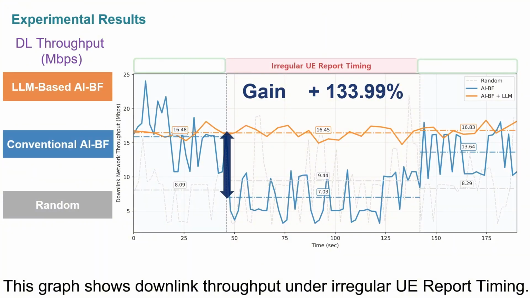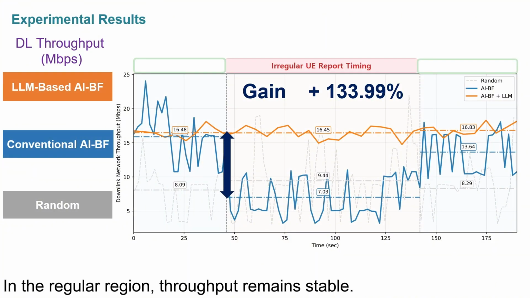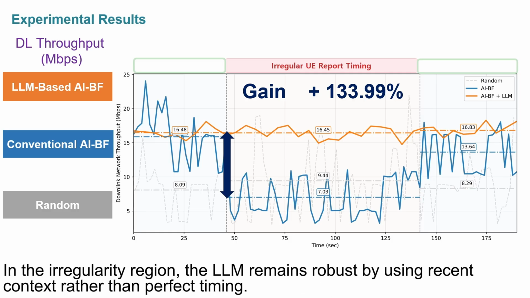This graph shows downlink throughput under irregular UE report timing. In the regular region, throughput remains stable. In the irregularity region, the LLM remains robust by using recent context rather than perfect timing.